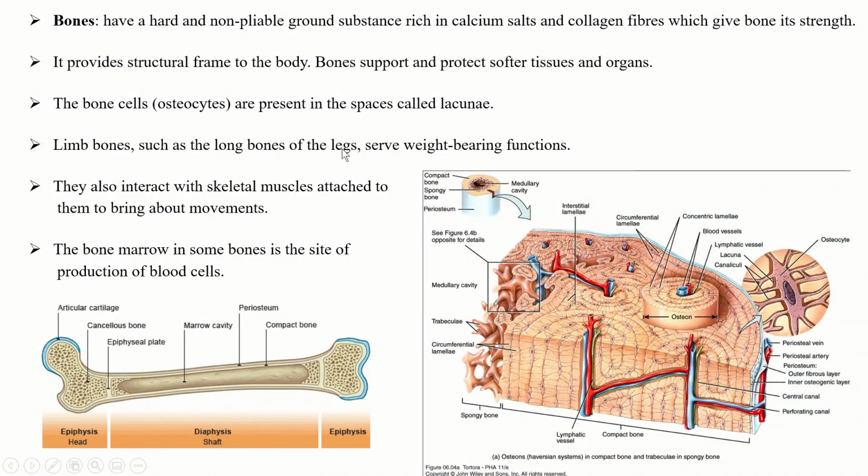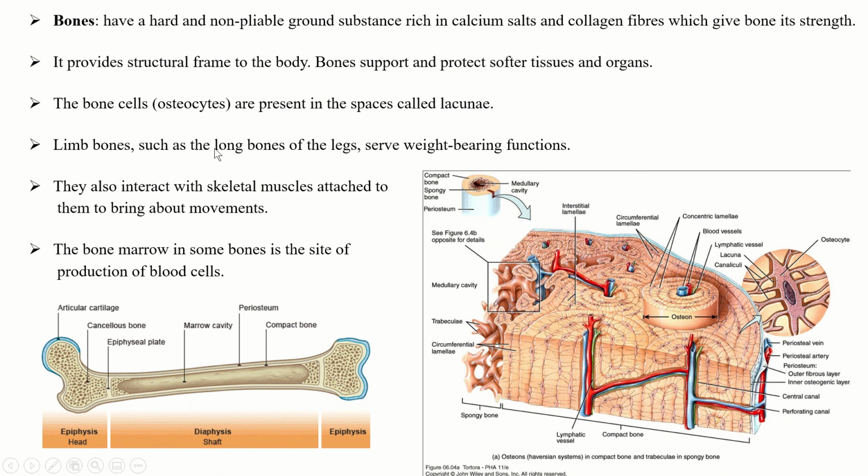Now, the second type of specialized connective tissue is the bone. It has a hard and non-pliable ground substance rich in calcium salts and collagen fibers, which give bones their strength. It provides a structural frame to the body. Bones support and protect softer tissues and organs. The bone cell, osteocyte, is present in the spaces called lacunae. You can see here this is the osteocyte, present in the intercellular spaces called lacunae.